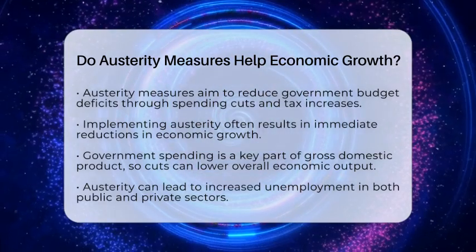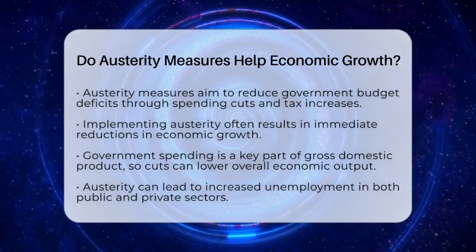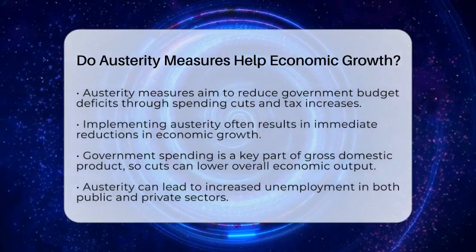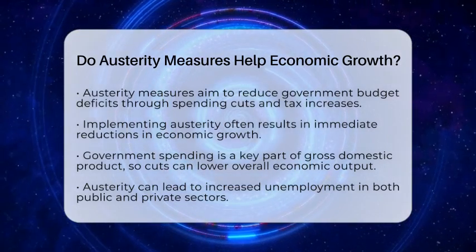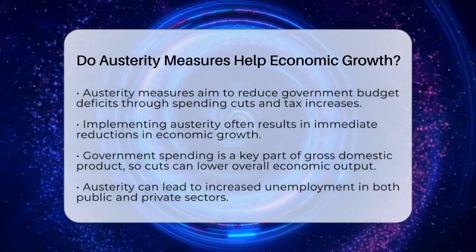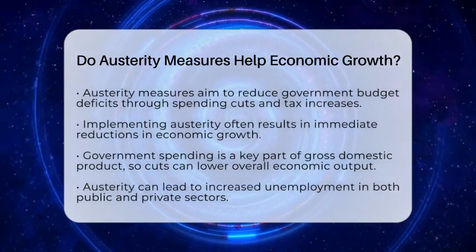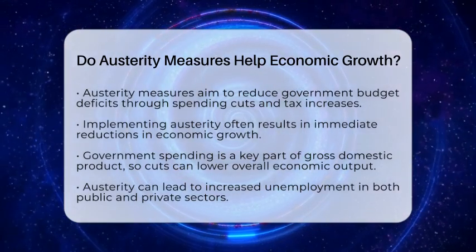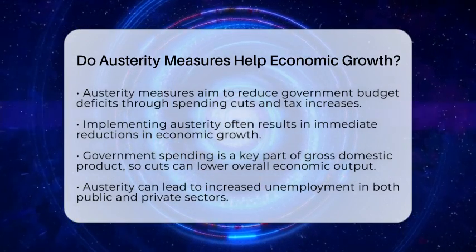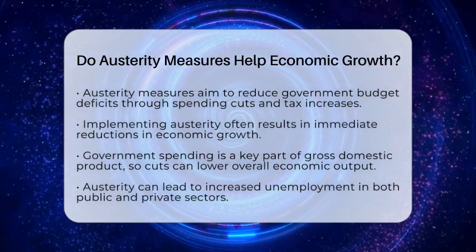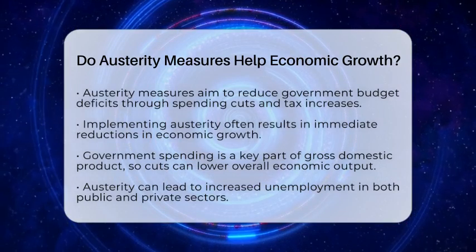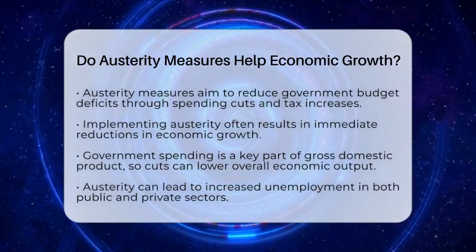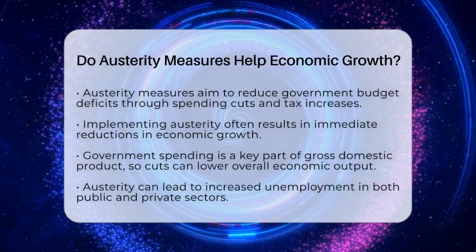Austerity measures are fiscal policies designed to reduce government budget deficits through spending cuts, tax increases, or a combination of both. When a government implements austerity measures, it often leads to immediate reductions in economic growth. This is because government spending is a key component of gross domestic product, which means that cutting spending can directly lower economic output. Additionally, austerity can lead to increased unemployment.